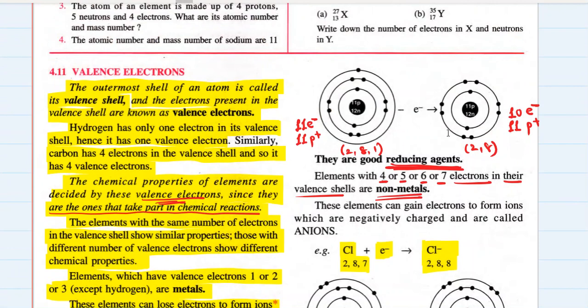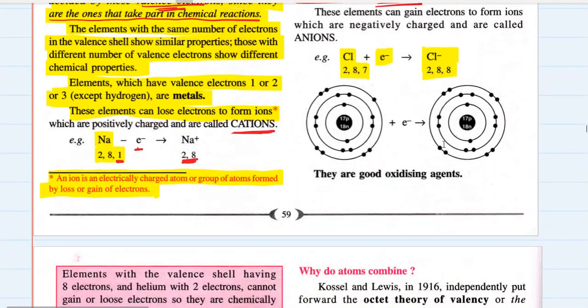cation was positively charged. Similarly, chlorine has 17 protons and 17 electrons.